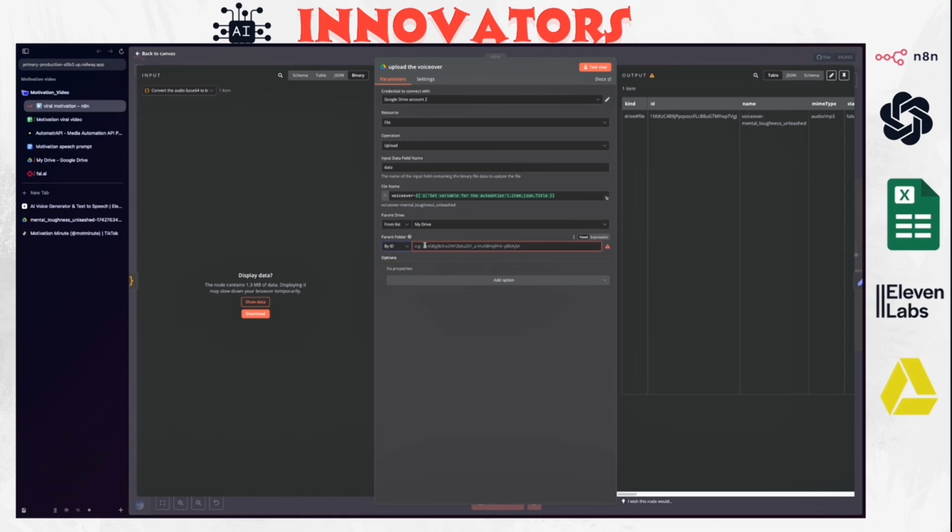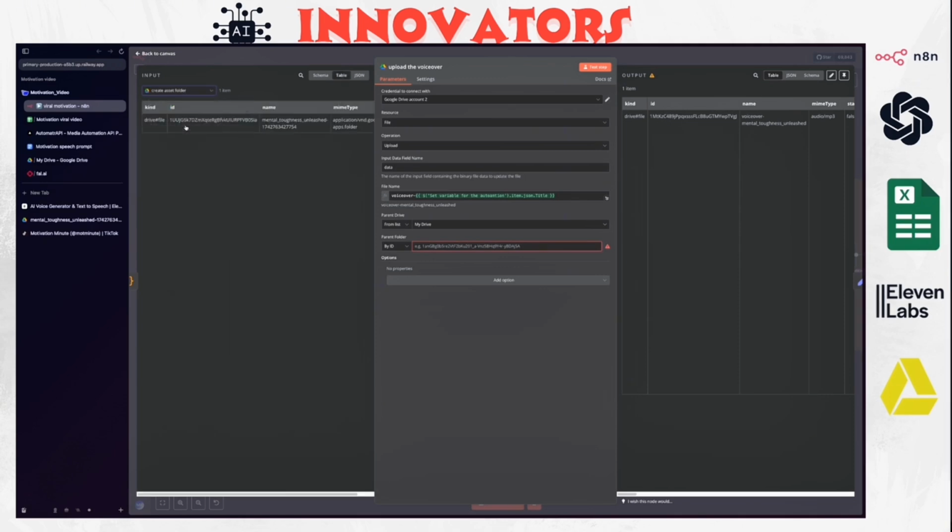Basically here you add the ID from the create folders node. When we created a folder, it gave us an ID for this folder, so we're just going to add it here. This folder is where we're going to store the actual file. Once we do that, it's going to upload the voiceover inside this Google Drive folder.